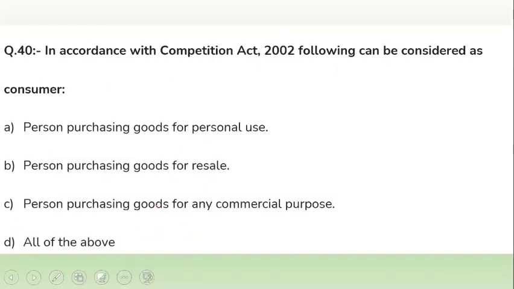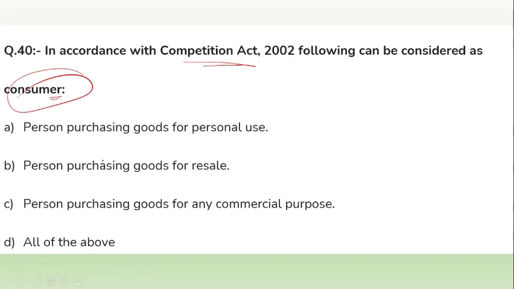Now question number 40. In accordance with Competition Act 2002, the following can be considered as a consumer. Who is a consumer? Option A, person purchasing goods for personal use.